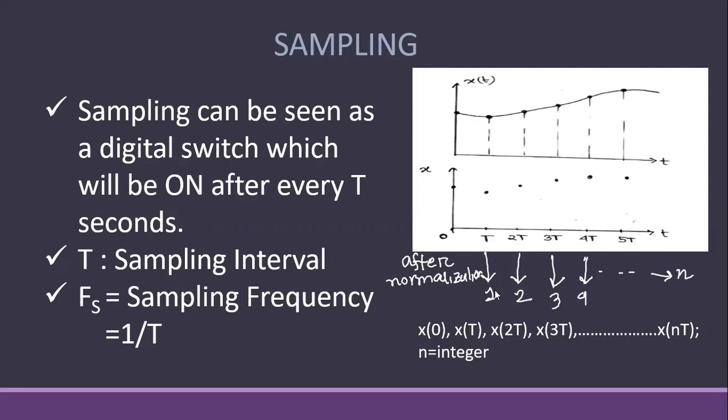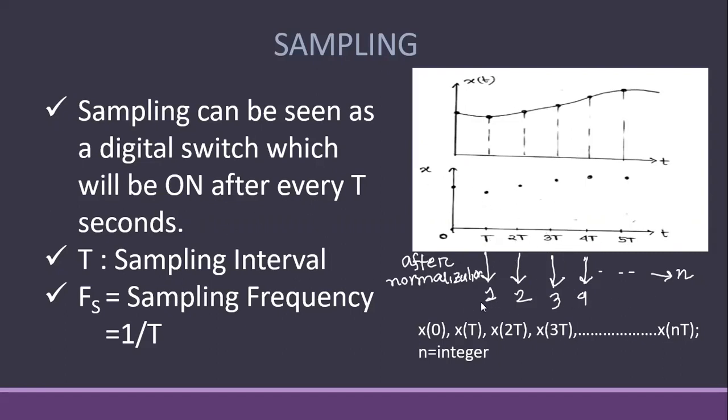So if we normalize this axis, we get 1, 2, 3, 4, and this t will be converted to n. After discretization, this independent axis will be converted from t to n, and we will call t, 2t, 3t as 1, 2, 3, 4.